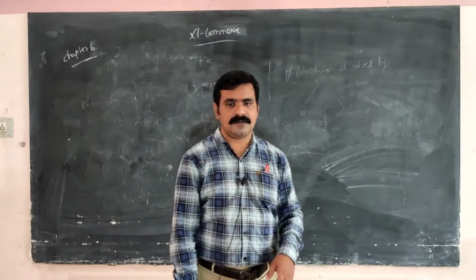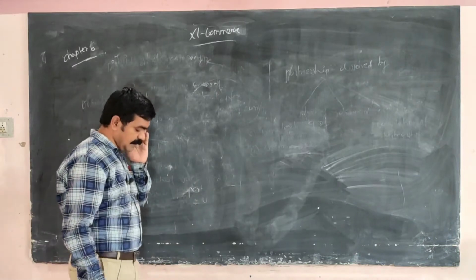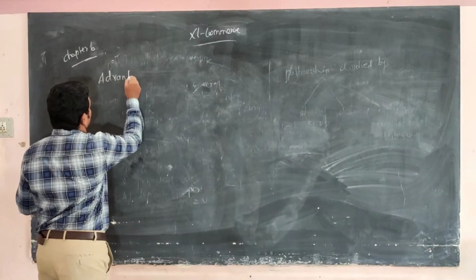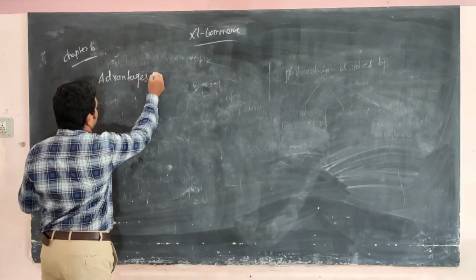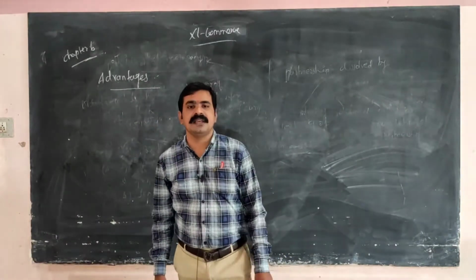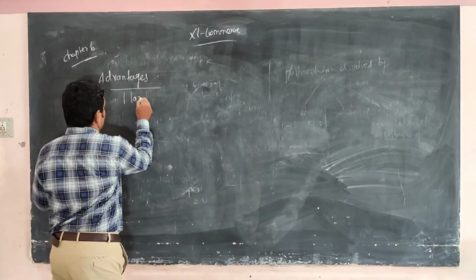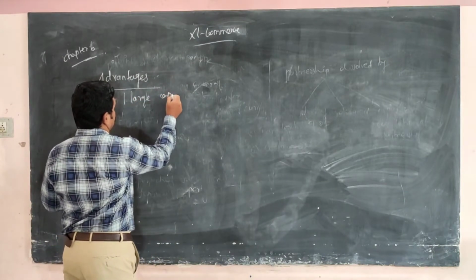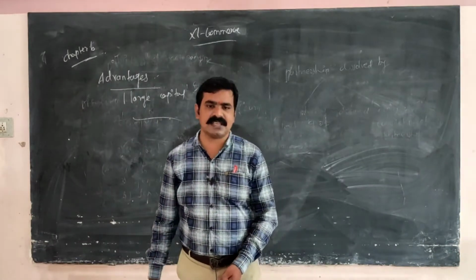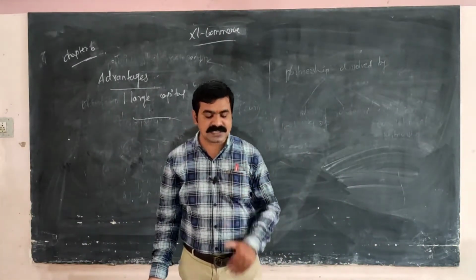What are the advantages of a joint stock company? First one is large capital. It is a huge capital. The business can secure a large amount of capital invested in the business.